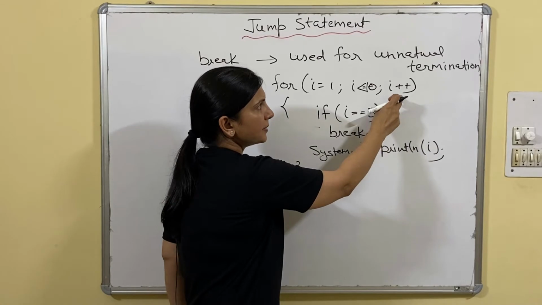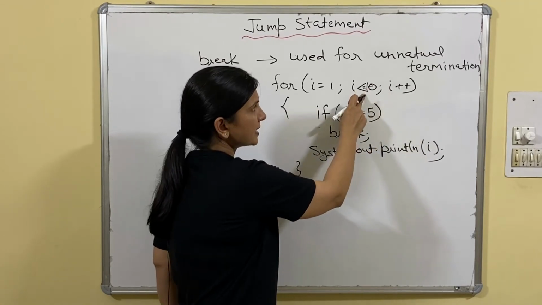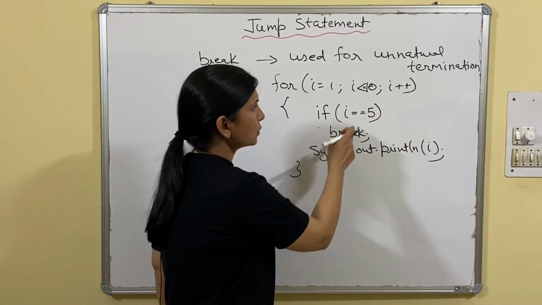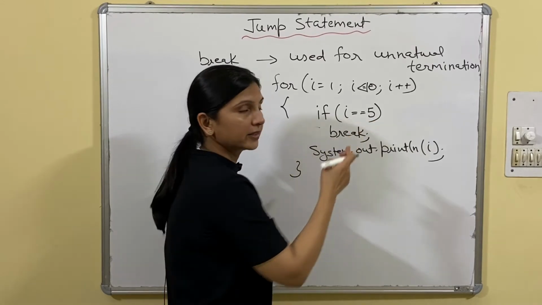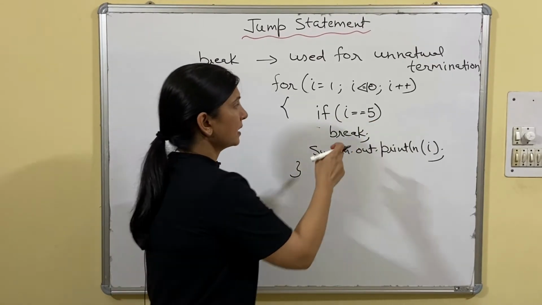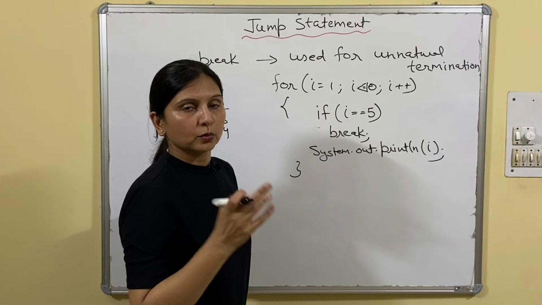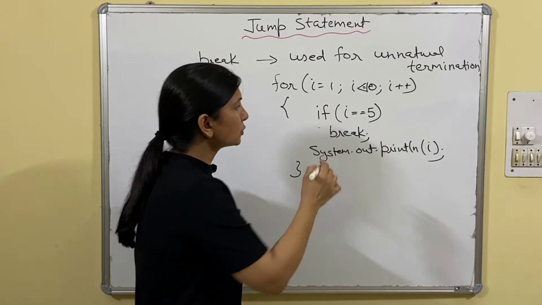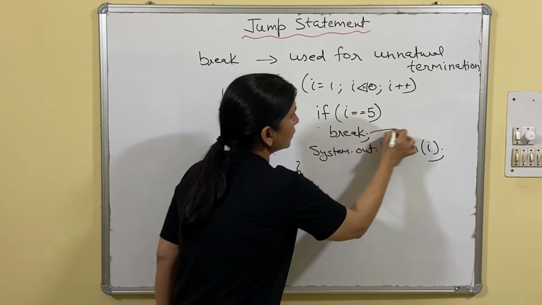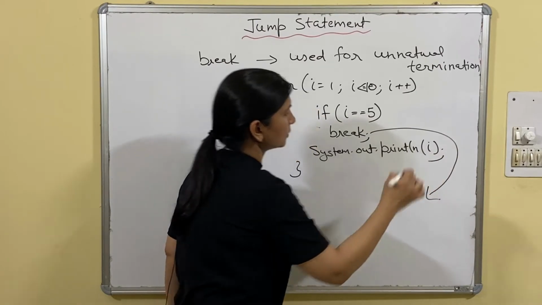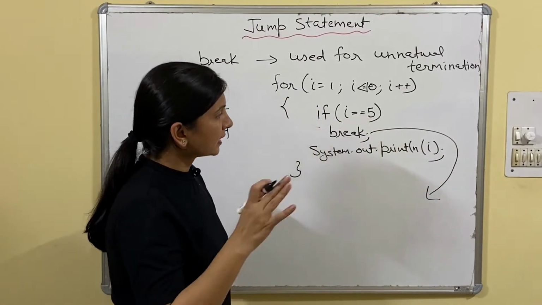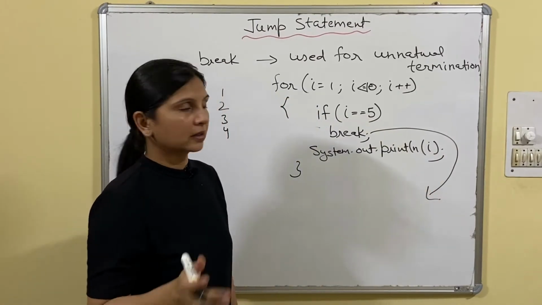Now as i becomes 5, 5 <= 10, yes, the condition is true. If i == 5, yes, 5 equals 5, then break. So what is the function of break? To take us out from the loop.